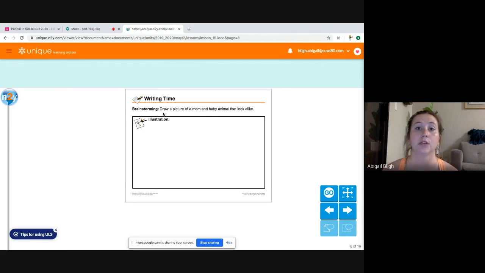So you can either use some of the animals from the story this week, or I put some examples in your packet. So I believe there are 6 different animal pictures in there. So you can use whatever you want, or you can come up with your own, and that's okay too. So I'm going to give you a second. I want you to think of which mom and baby animal you would like to draw. This will also be the mom and baby animal that you write about. All right? So feel free to pause the video if you need more time, okay?